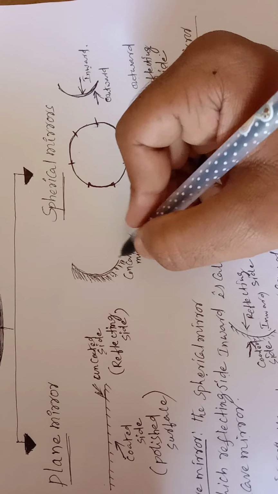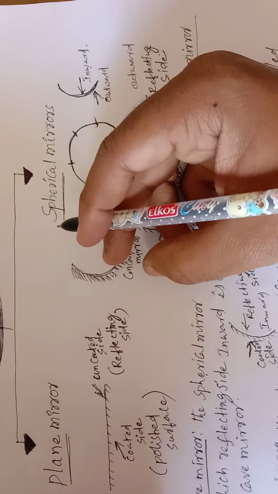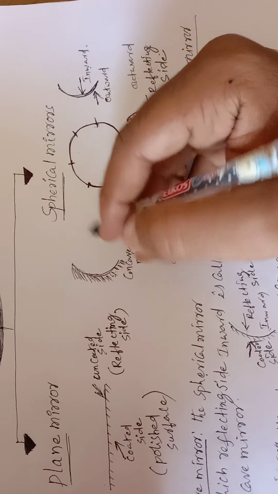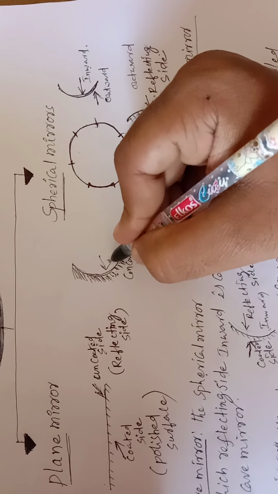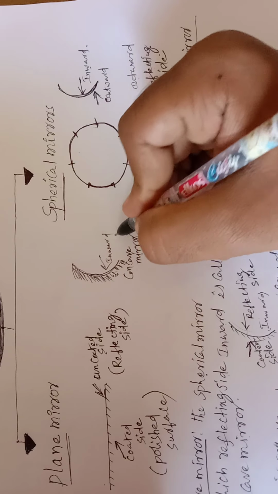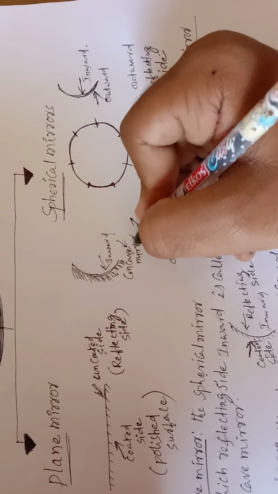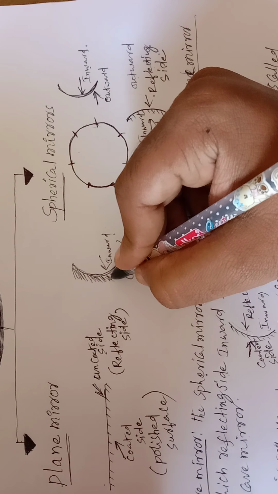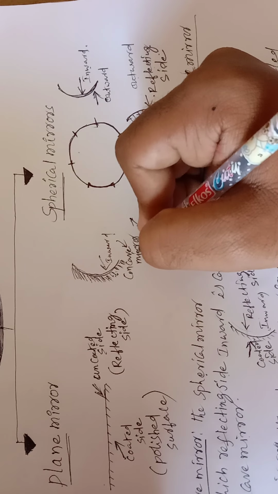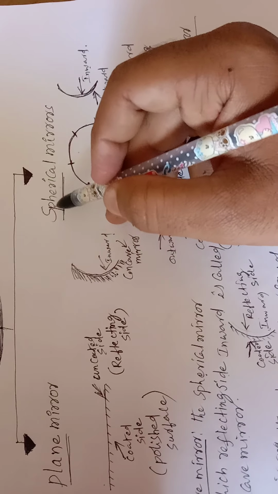How can we identify? There is only inward and outward. If the reflecting side is inward, then that is a concave mirror. And if the coated side is outward, we also call it a concave mirror. So why are we saying this is a spherical mirror?